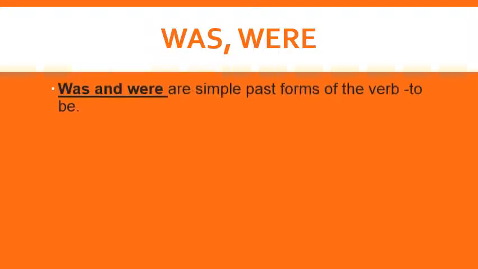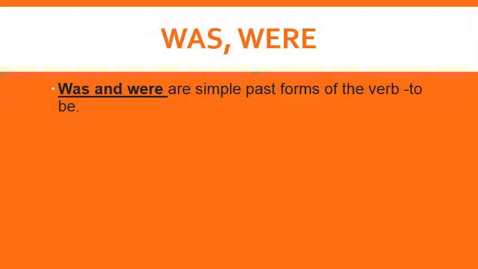Was, were. So how do we use, or where do we use? We are going to talk about all these things in this topic. Firstly, was, were are past forms of the verb to be. Like I have told you, I am continuing that topic of is, am, are. Because the present form of to be is am, is, are and the past form of to be is was, were.